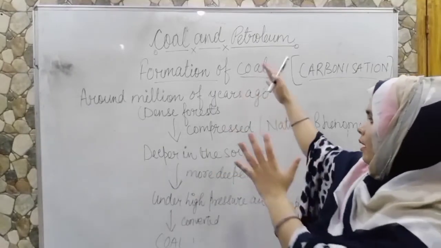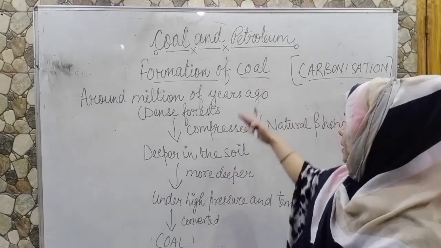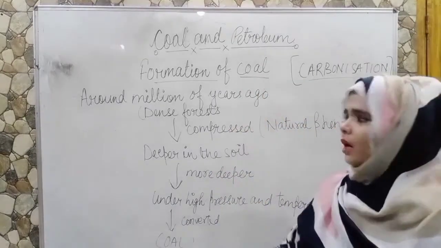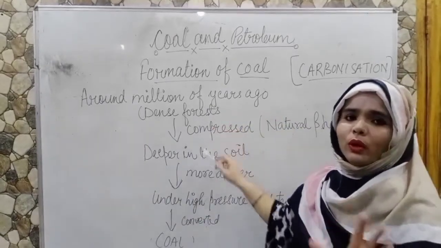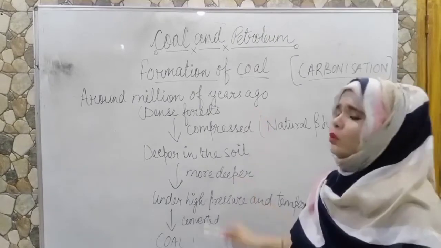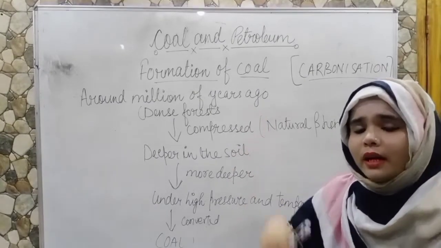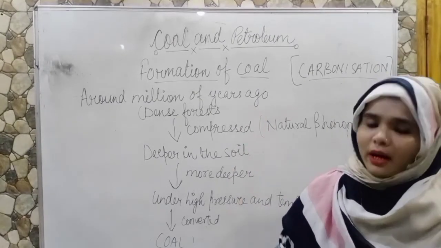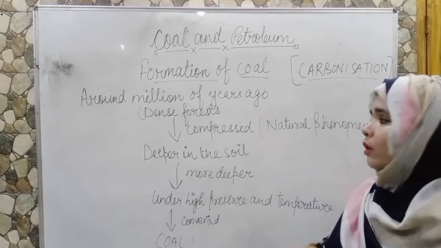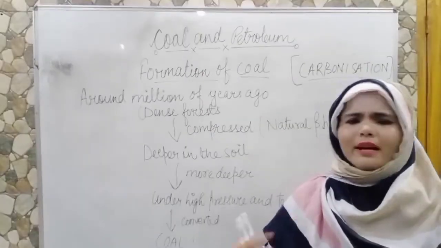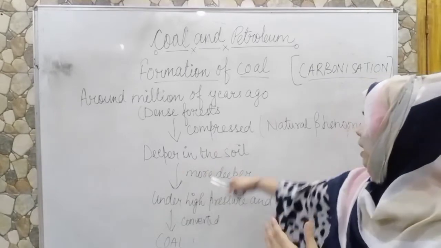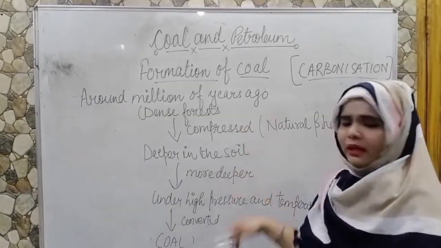You can learn by this structure which I made on the board: around millions of years ago, our earth was only a dense forest, which got compressed beneath the earth by natural phenomena, that is earthquake, flood or landslide, and they were compressed deeper and deeper in the soil.